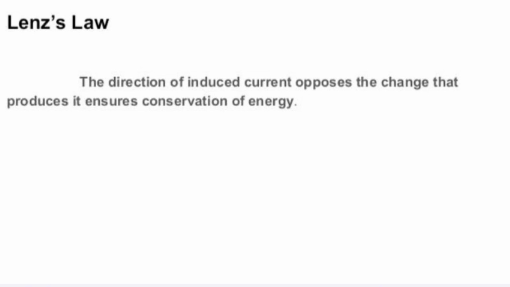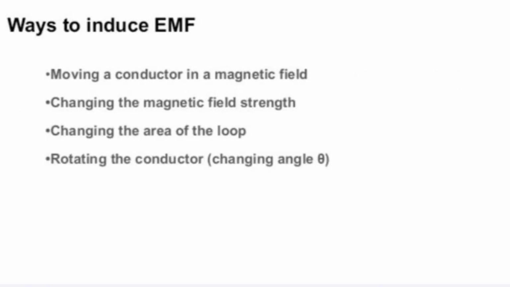Next is Lenz's law. The induced EMF is in such a direction that it always opposes the change of magnetic flux which induces the electromotive force. So the direction of the induced current opposes the change that produces it, which ensures the conservation of energy. What are the ways we can induce EMF? By moving a conductor in a magnetic field, changing the magnetic field strength, changing the area of the loop, and rotating the conductor, that is, changing the angle theta.